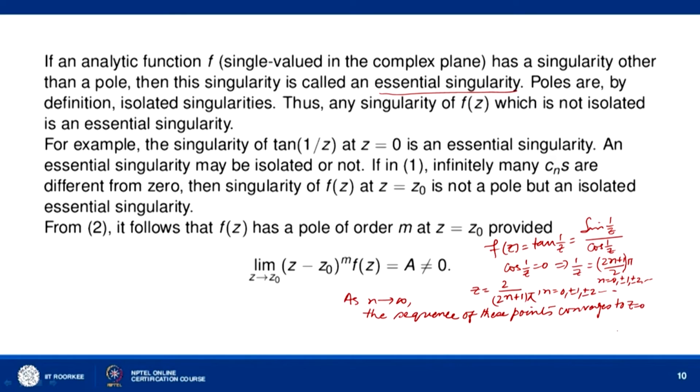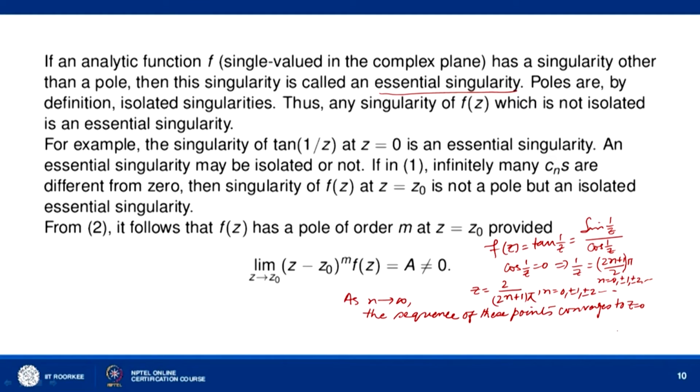At all these points the denominator is 0, cos(1/z) is 0. So they are all singularities of the function f(z). And you can also see that at these points, cos(1/z) has a simple zero, that is, a zero of order 1.